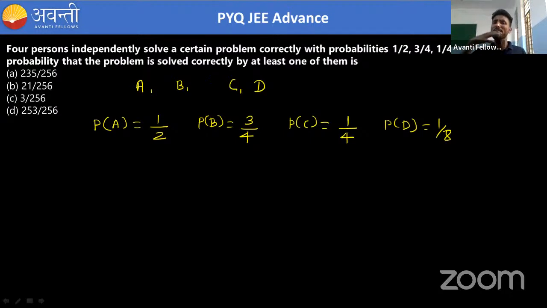Okay, so we already know that there is the possibility that all four can solve the problem.